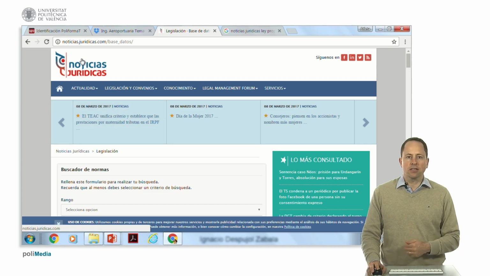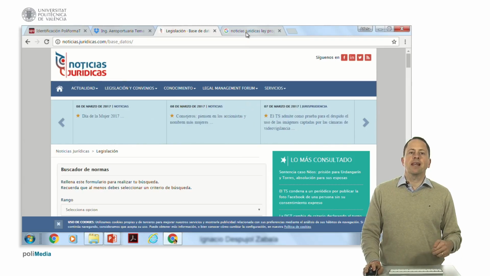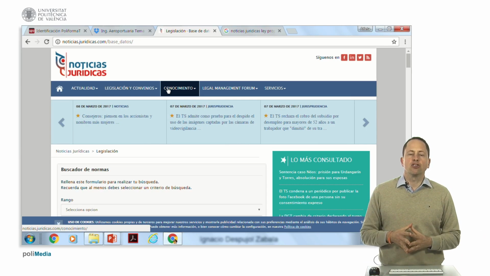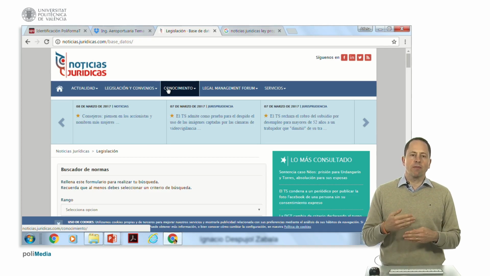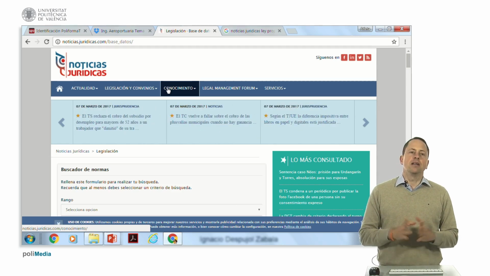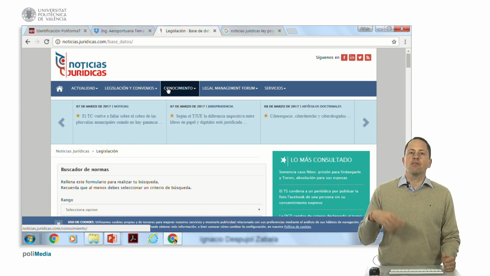I usually use it. I like it because it gives the consolidated text of a rule. That is, it gives us the rule and all the amendments that have been incorporated by subsequent laws. That is something that until relatively recently the BOE did not do. Now it does, but it gives me information about which laws have been modified, and I find it very useful.